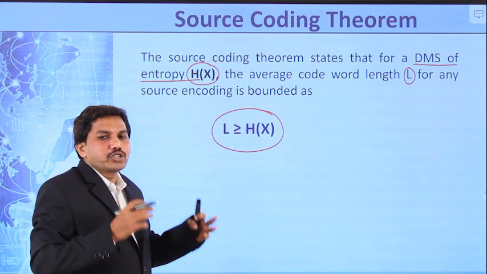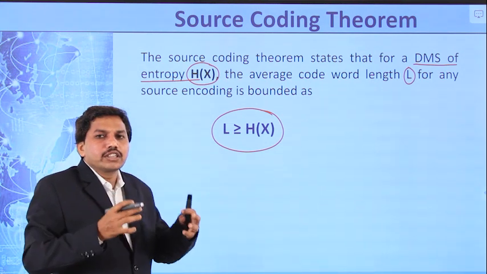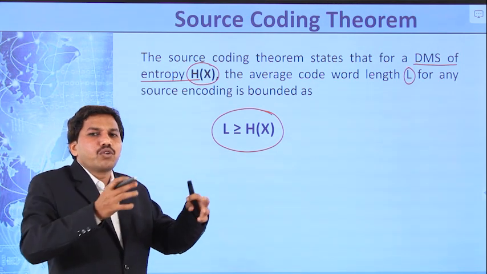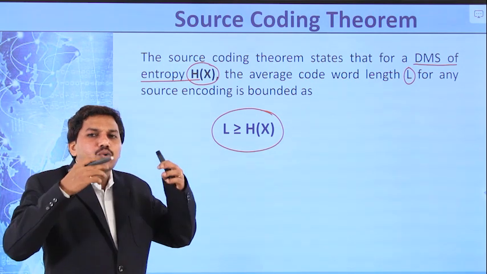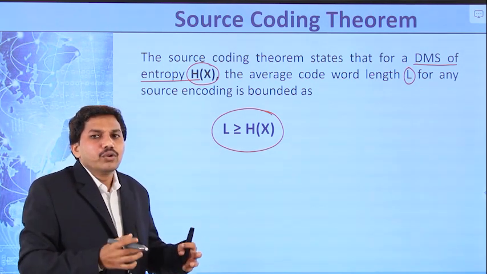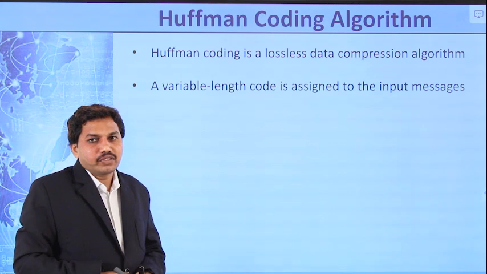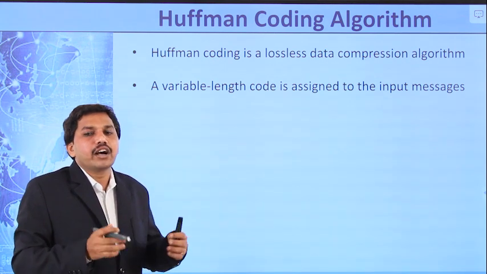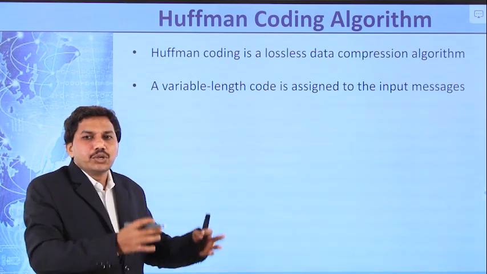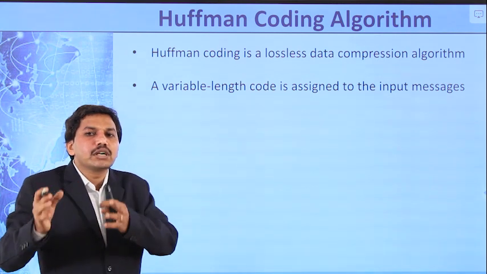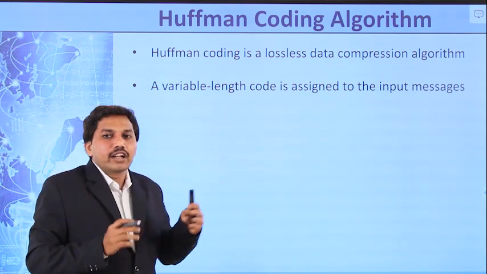Okay, so this theorem is proposed by Shannon. Once again, source coding theorem gives the relation between average code word length and entropy of the source. So, average code word length is always greater than or equal to entropy. So, we will see one of the source coding techniques, that is Huffman coding algorithm. Source coding means it converts the message into binary form by using some algorithm.